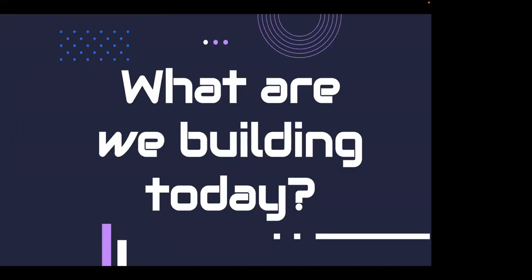So then the question is, what are we building today? It's great to look at these fake faces and stuff. Unfortunately, training something really impressive takes a lot of time, not even a lot of programming time necessarily, but a lot of time just sitting and waiting for the computer to think. These two, generator and discriminator, they learn very slowly. They're slow learners, and it takes a long time and a lot of computing power to get through it. And so unfortunately, we have to dial back our ambitions a little bit.